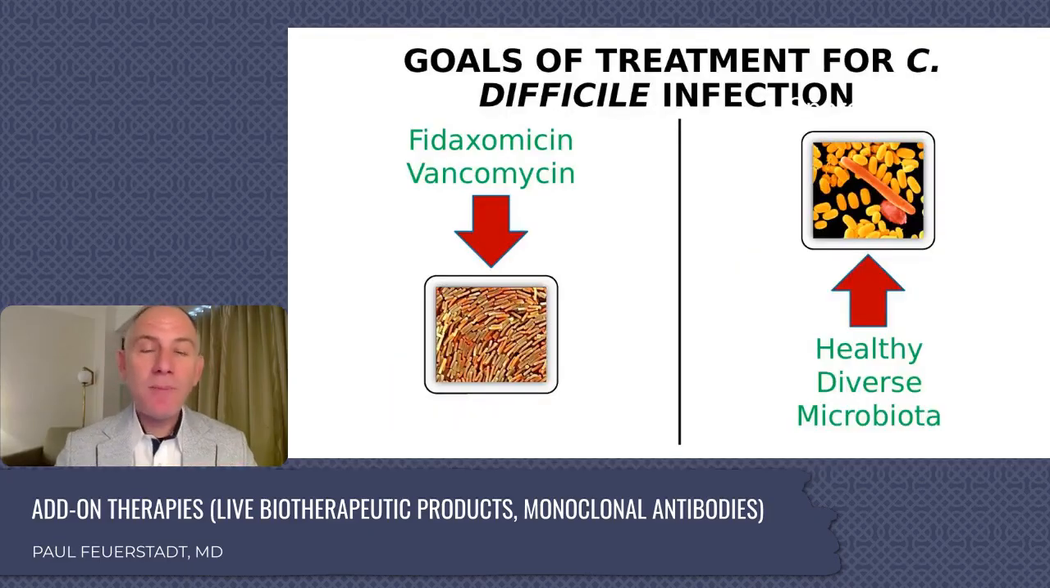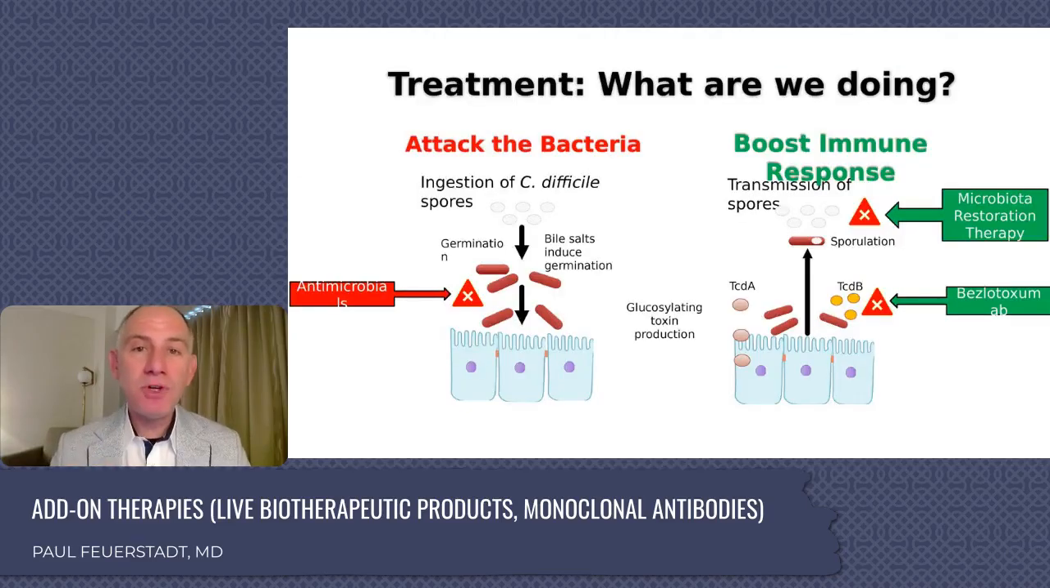This is fecal microbiota transplantation. So let's talk about what we're doing with FMT, or as I like to call it, microbiota restoration therapy. Here on the left, we see the vegetative phase. We are treating it with antimicrobials. On the right, we see the spore phase. We need a healthy, diverse microbiota with supplementation of Bacteroidetes and Firmicutes to prevent future recurrence.